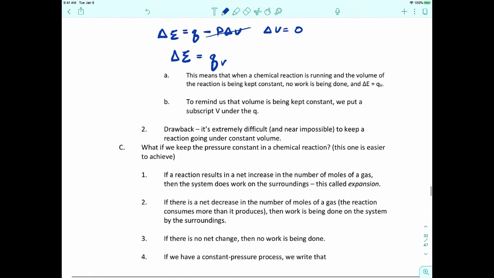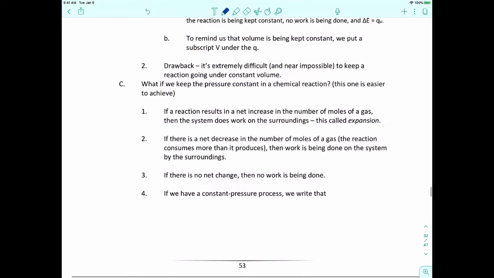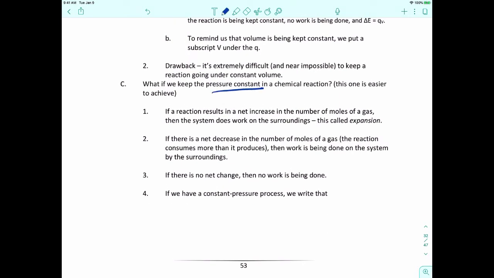Now what about the second way of doing this? What if we keep the pressure constant? Before I do that, I've got to introduce two scenarios. Let's say you've got a reaction that results in a net increase in the number of moles of a gas. Then the system does work on the surroundings, and we call this expansion.